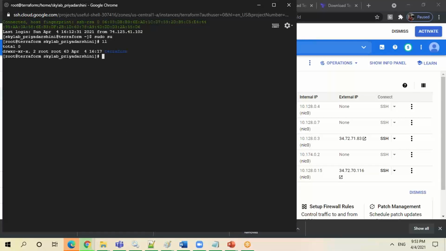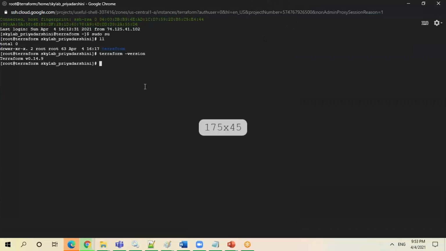Okay, so what I'm doing here, let me write terraform version. Yes, I got the Terraform version. So these are two different ways you can do a class path setup. Another way, you can also do it at runtime. You can also export the path wherever you want to, but that will be very specific to the terminal.